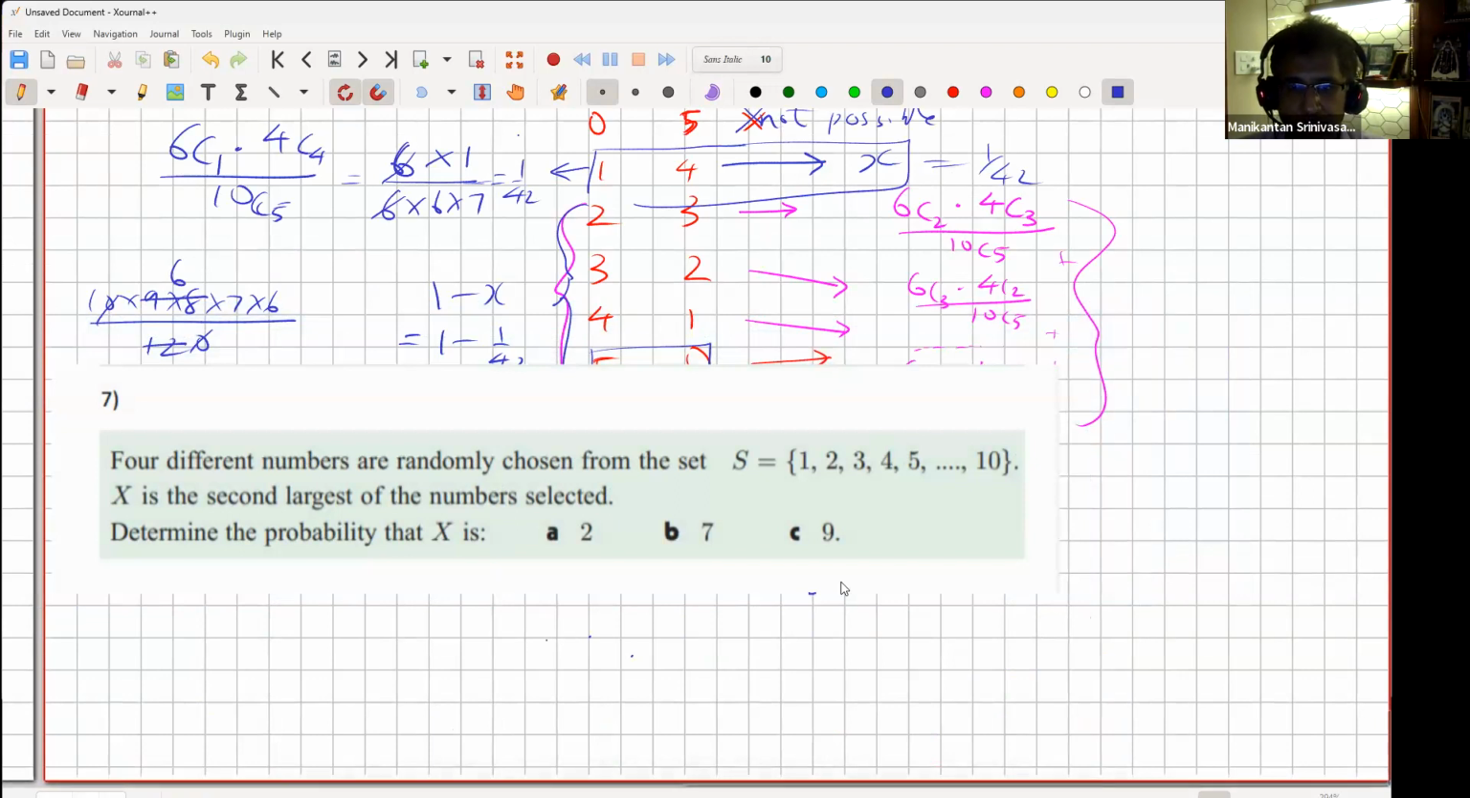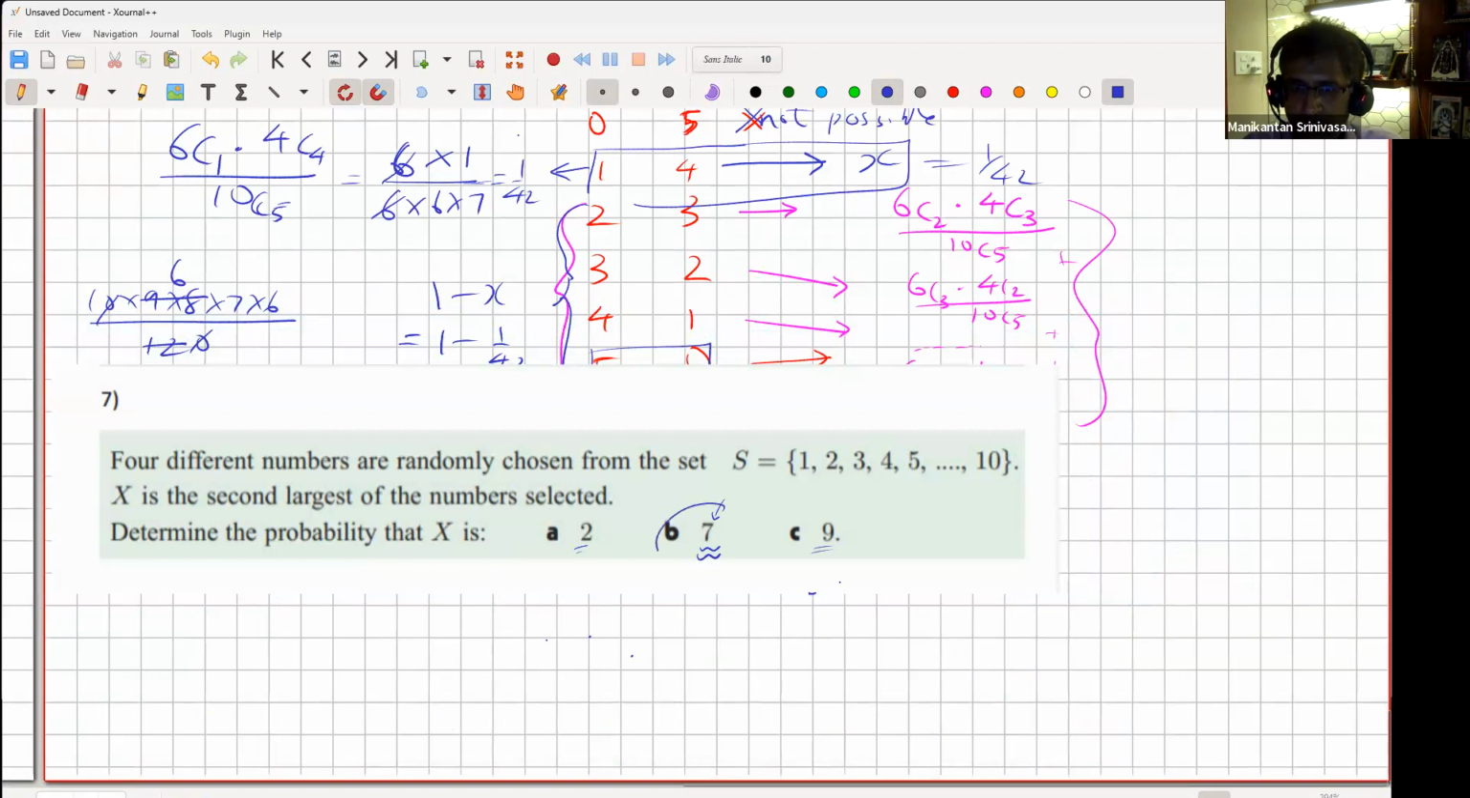Okay, 4 different numbers are selected. Determine, and the x is the second largest. What is the probability that x is 2? Okay, maybe we can do x is 7. Let's ignore the 2 and 9. It will be very similar. Let's do the 7.